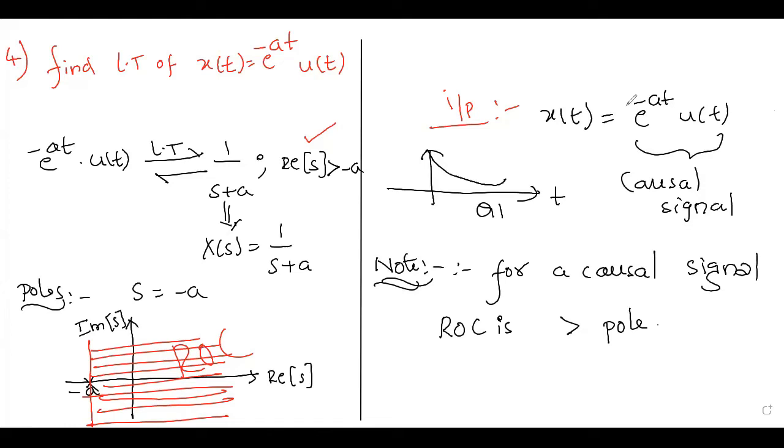So this is a type of input which exists only in the first quadrant. A signal which exists for positive time values is known as a causal signal. So for a causal signal, ROC is greater than its pole. This is an example. I have taken a causal signal and we got the ROC as greater than its pole. So let us go for the next problem. We have completed the causal signal.